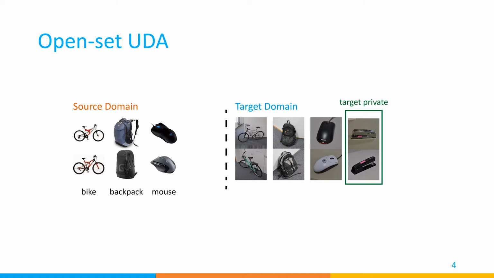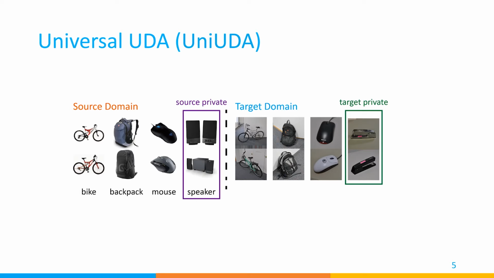Since the target samples do not have any labels, this setting forms an open set problem, and is named open set UDA. In open set UDA, we need to detect these target private classes in the target domain as a unified unknown class. When the source private classes and target private classes exist at the same time, it is named universal UDA, which is a popular UDA setting recently.